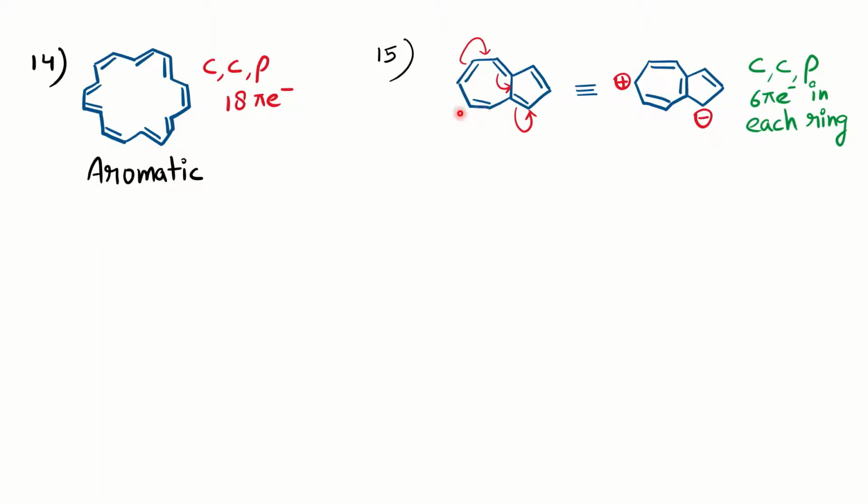Now for fused rings, another example, this is called azulene. You can see one is a 7-membered ring, the other is a 5-membered ring. If they ask you to identify whether the following molecule is aromatic or not, how do you find out? One way, as I have shown here, is the aromatization by showing the arrow. It brings the positive charge here and negative on this. You have to show it in a way where the individual ring follows Huckel's rule.